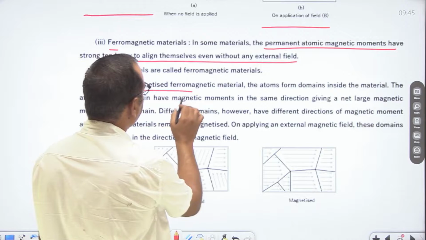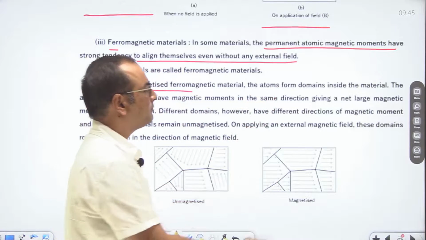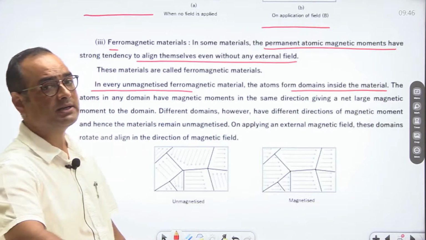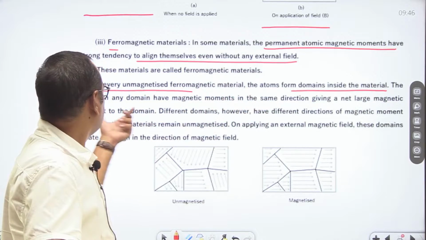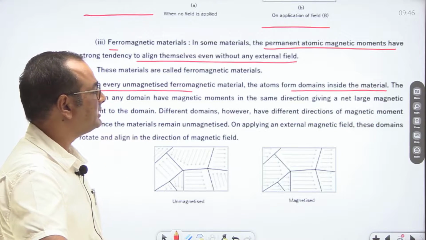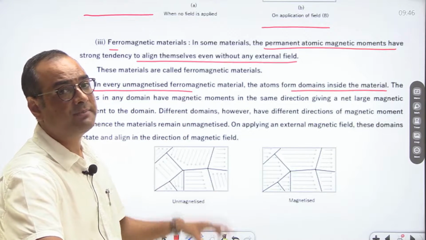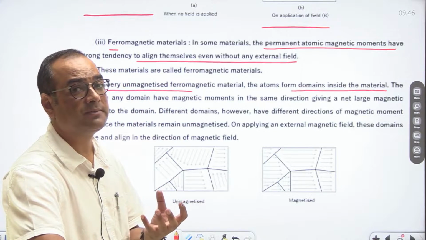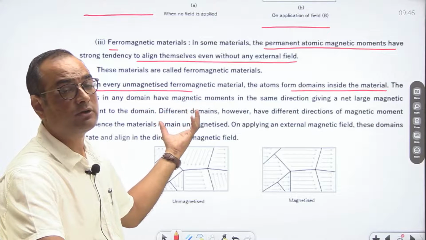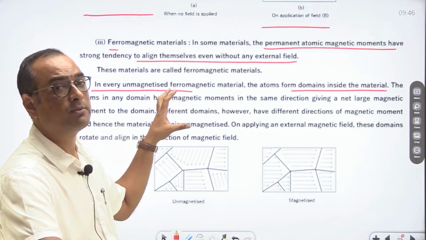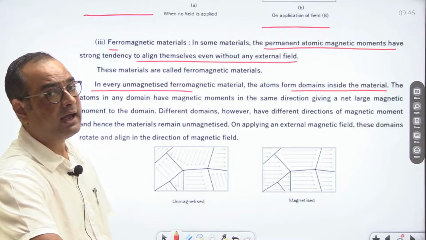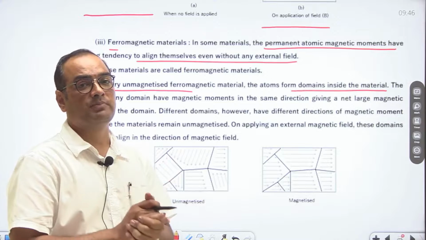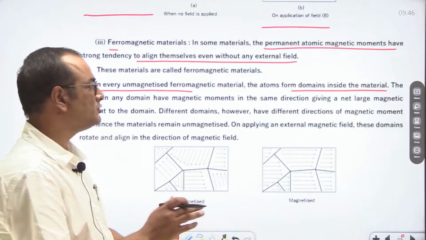In every unmagnetized ferromagnetic material, the atoms form domains inside the material. The atoms in any domain have magnetic moments in the same direction. So these ferromagnetic substances have a tendency to align themselves even in the absence of a magnetic field, and based on the direction of magnetic moment, domains are formed. In each domain, the direction of magnetic moment is unique.